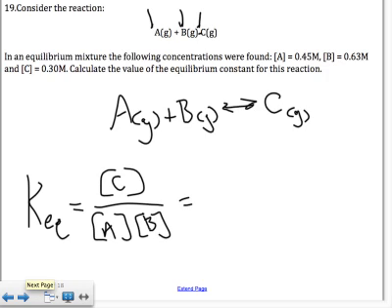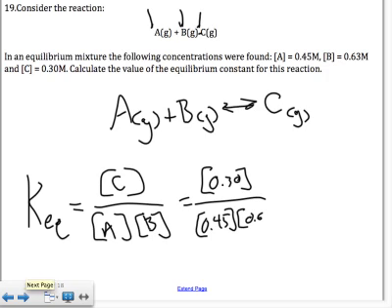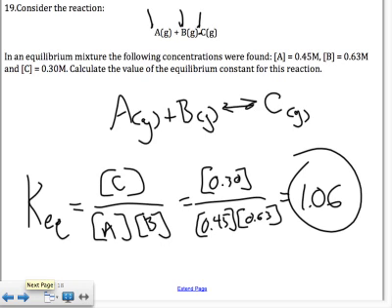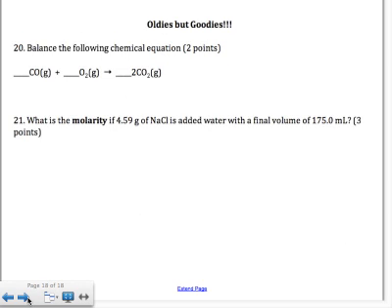Plug in your numbers. We're given 0.30 over 0.45 times 0.63. Do out that math, and we end up with 1.06 as the equilibrium constant. That is the answer you're looking for.